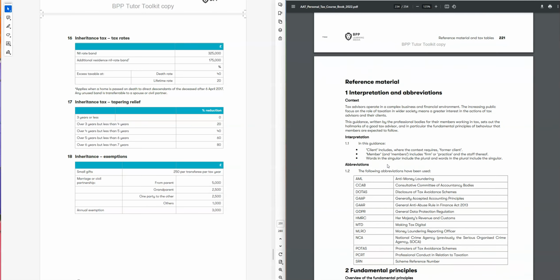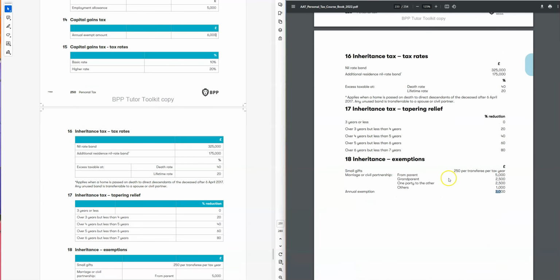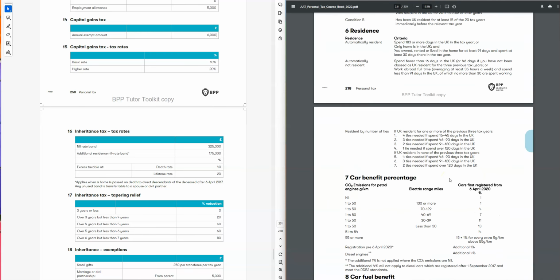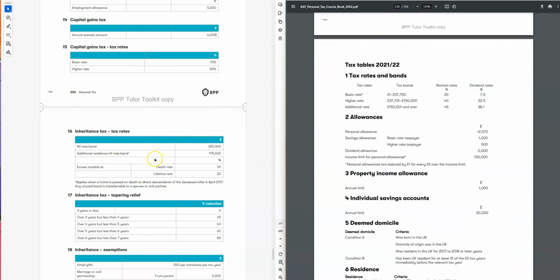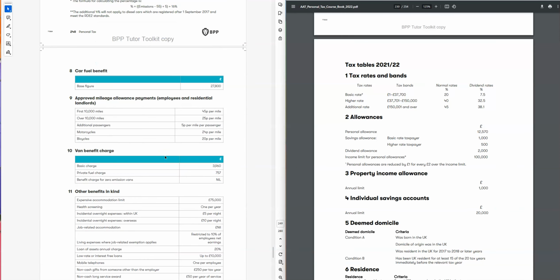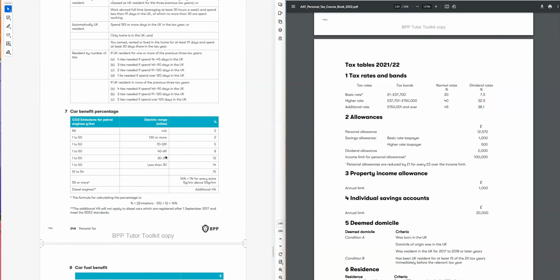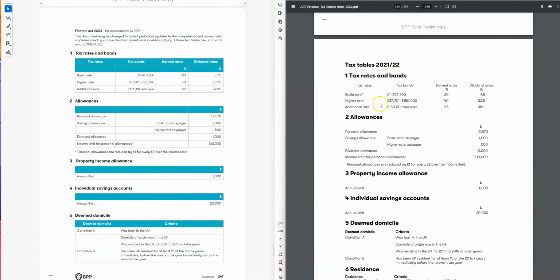Alright, so that's all we had in the table, so we understand that except for the income tax threshold most of the things remain the same, with a little bit of change to the car benefit and a little bit of change to our capital gain tax annual exemption. Regardless of all the other things, I'll say the rate for the income tax is the main thing you have to focus on when you're going to do this exam. So you need to make sure this threshold is in your head, and you have to remember this one as a new rate for a new threshold.